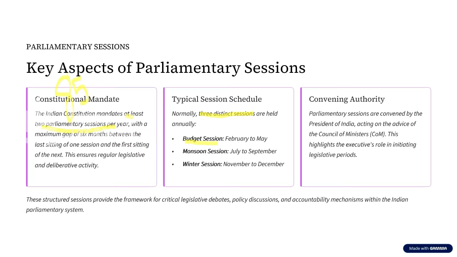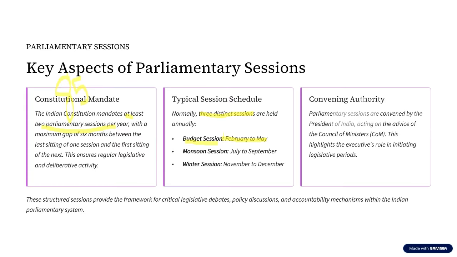Generally, from when does this happen? Generally, this is going to happen from February till May. See, there is no fixed date as such. But in general, from February, that is February, March, April, and May, for the 4 months, this budget session is going to happen. So from February 1 till May 31, if this session is held, then that is what we call one session. So we have this budget session.